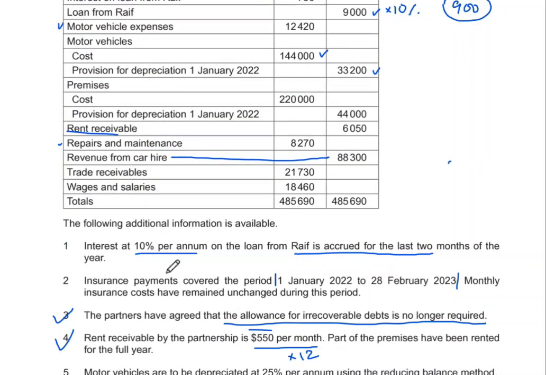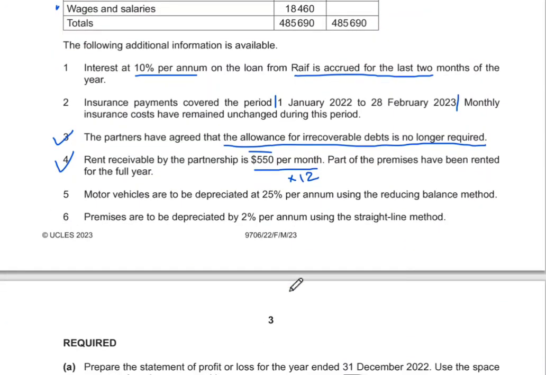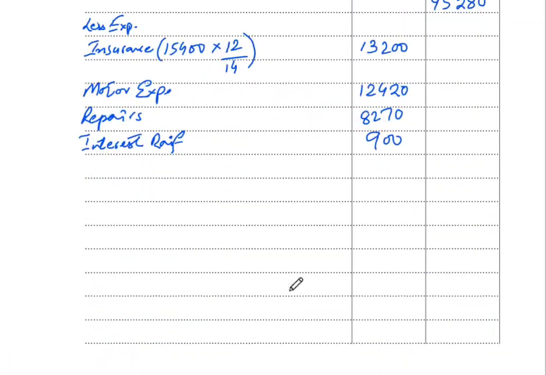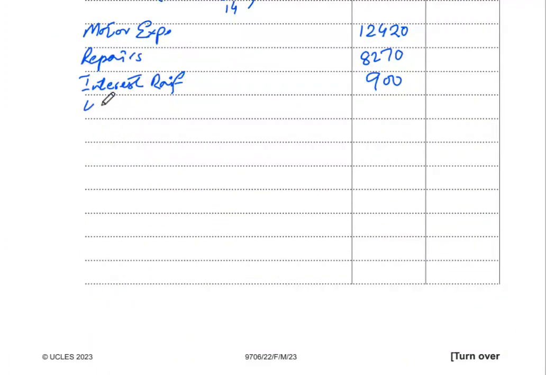I also saw some wages and salaries. Wages and salaries are 18,460. There was no change, nothing was mentioned about wages and salary. So wages are 18,460.